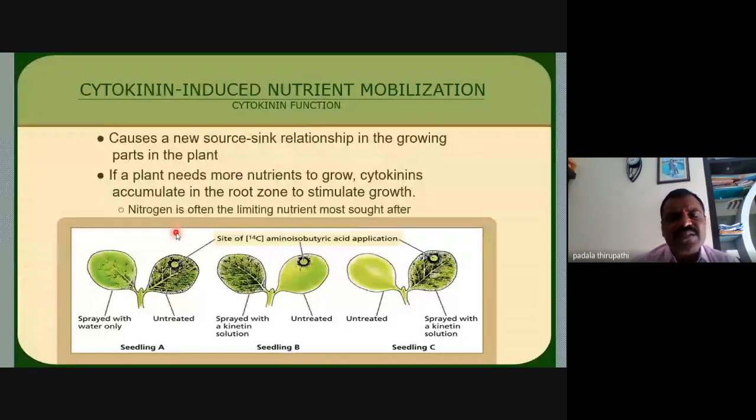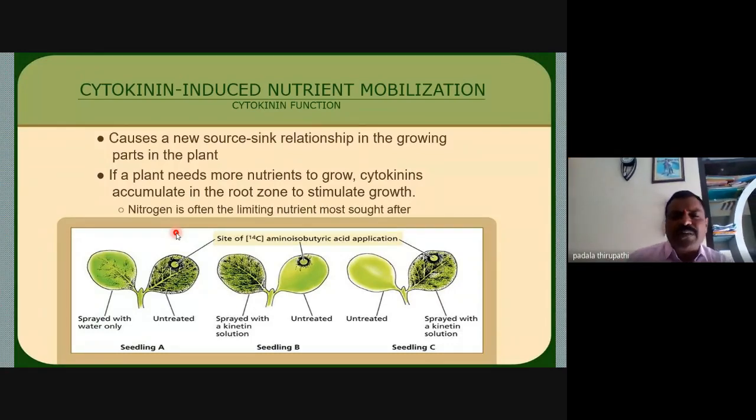You have observed on the plant, some of the leaves are yellow, while the younger leaves are green. Why does this happen? Just because of nutrient mobilization, my dear friends. The older, mature leaves turn yellow because of nutrient mobilization, whether nitrogen, phosphorus, sulfur or potassium. These are mobilizable nutrients. They are moved towards the younger leaves, and the older leaves fall down.